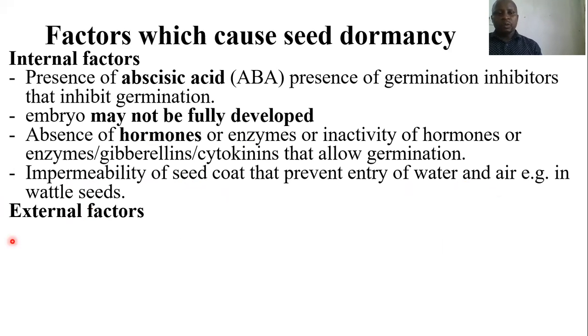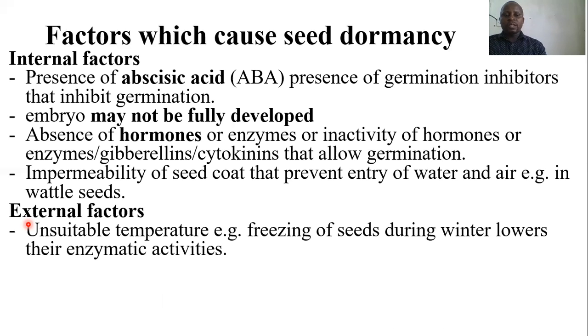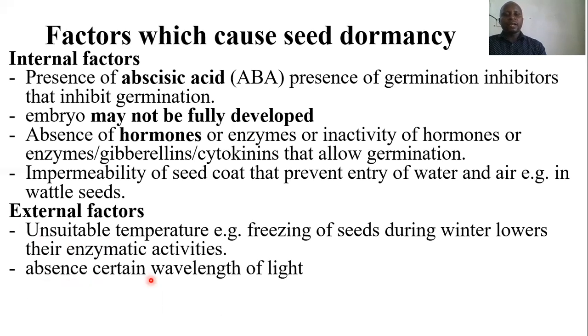Now, let us talk about external factors. External factors are factors found outside the seed that bring about seed dormancy. The external factors may include, one, unsuitable temperature, like freezing of seeds during winter, which will lower their enzymatic activities. So if the temperatures are unsuitable or not optimum, the seeds may not germinate. Number two, we have absence of certain wavelengths of light.